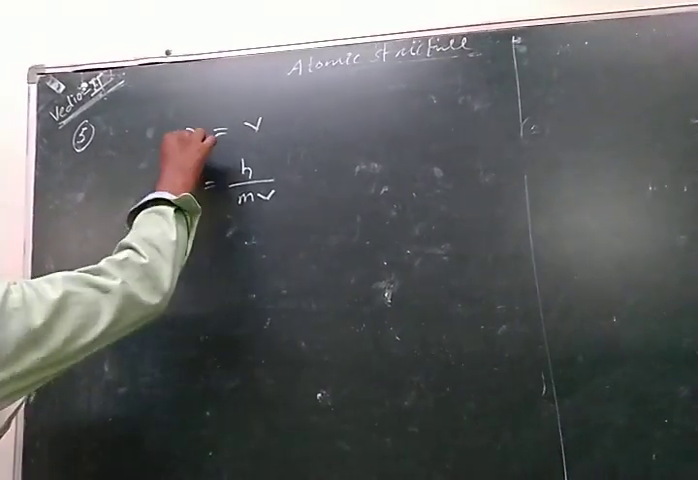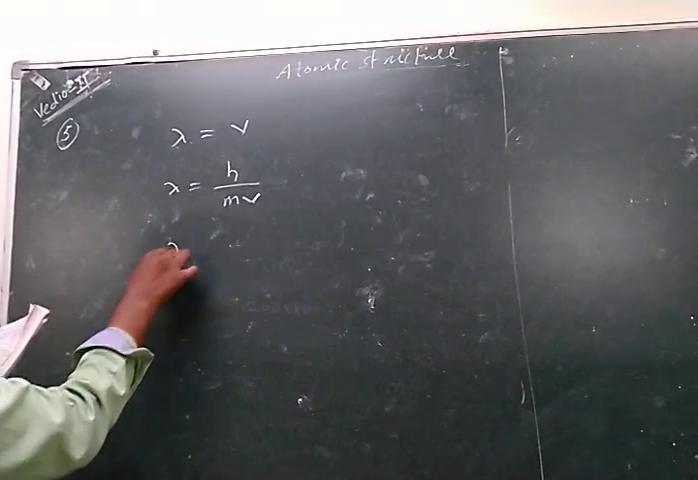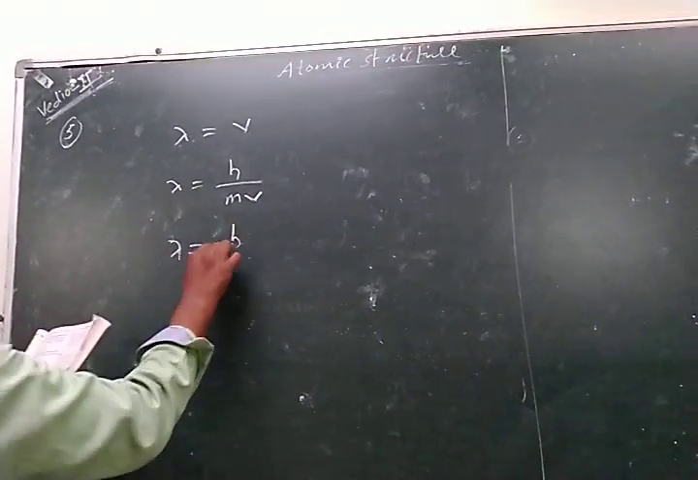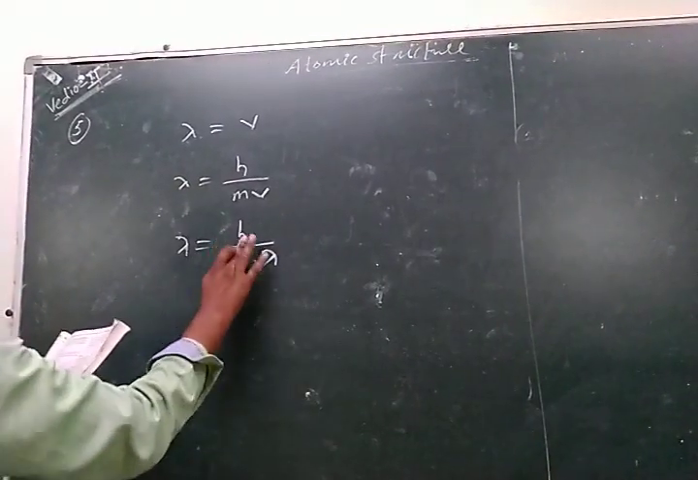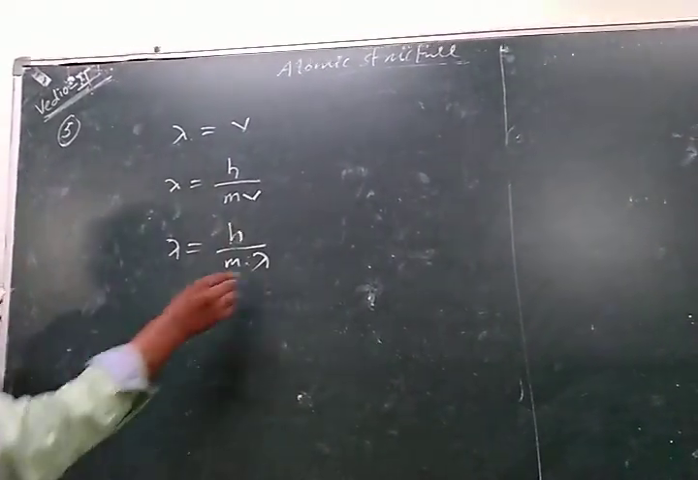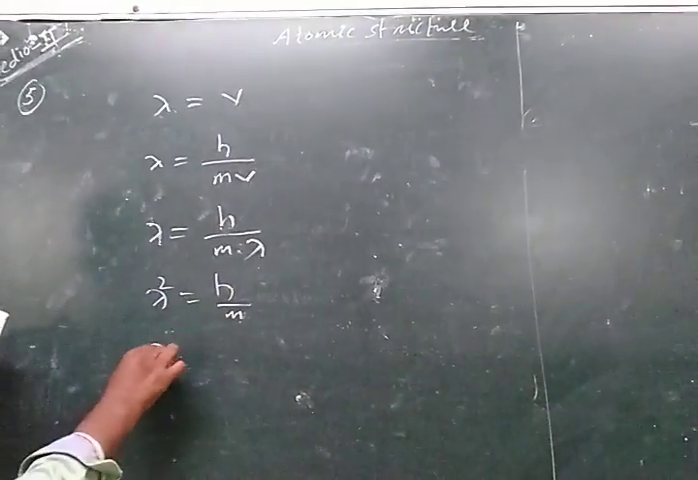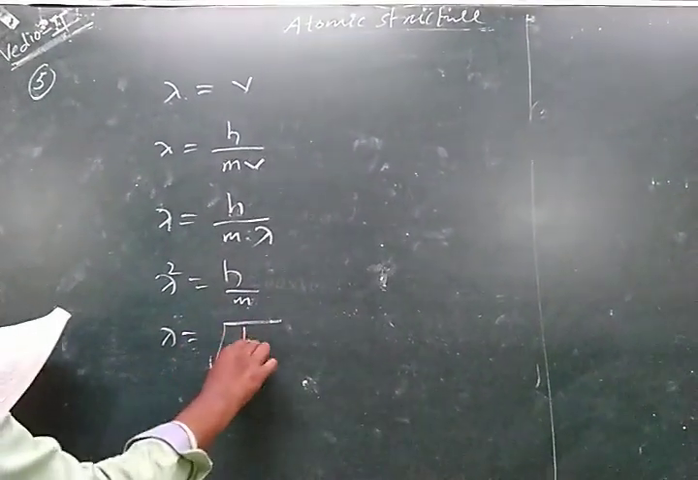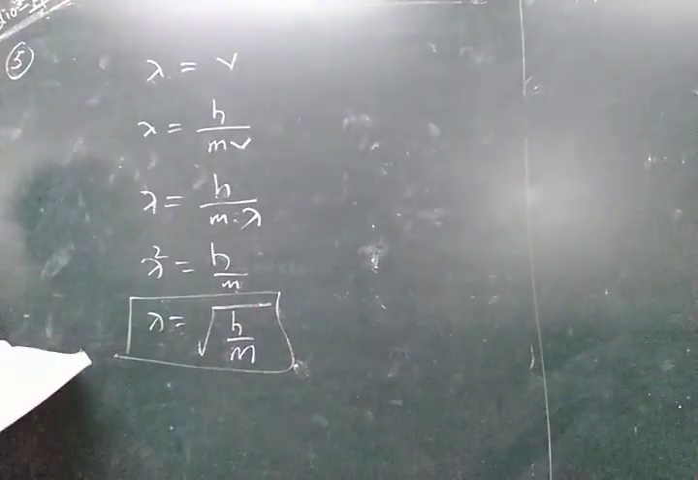Now here lambda equals v, so in place of v we can write lambda, so lambda equals h by m into lambda, in place of m again writing lambda. So from this, lambda square equals h by m. Now lambda equals under root h by m. So this is the relationship.